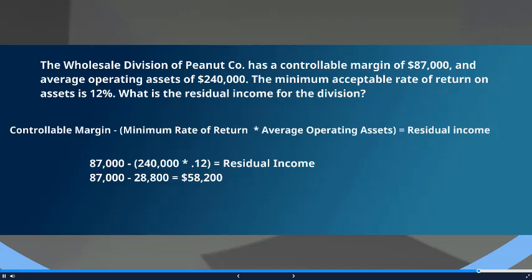And we're going to compare that to what our actual income is. So here it would be $87,000 minus that $28,800, which we got again from taking $240,000 times 12%. And the difference is our residual income, or what kind of cushion we have over what we expect to get out of our investment.